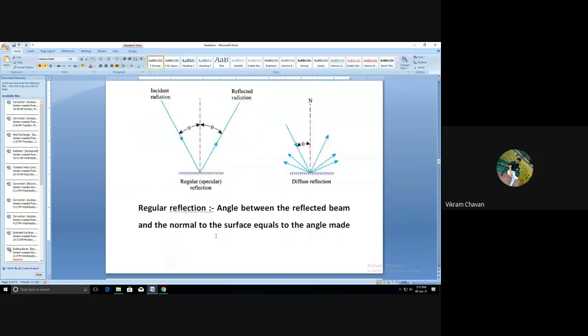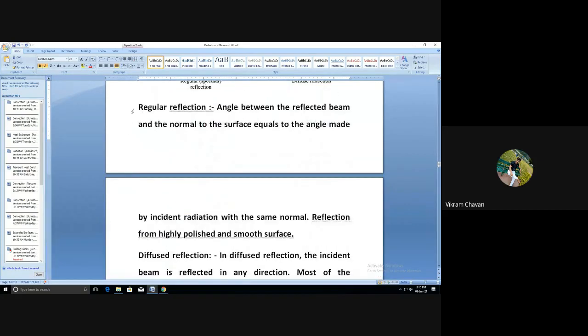Okay, so you can write regular reflection. Write the heading regular reflection.